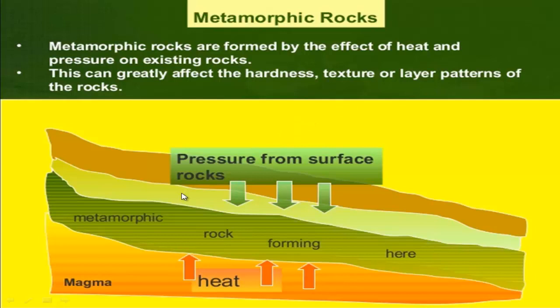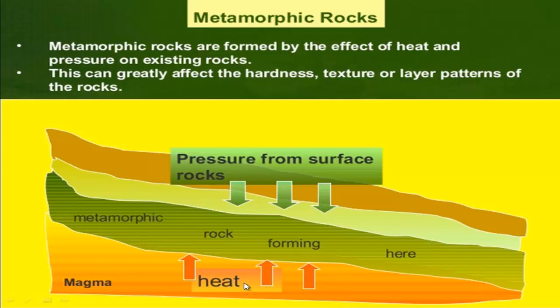That means, follow here, metamorphic rock is forming here, and metamorphic rocks are formed under the pressure from surface rocks. That means from the pressure of other rocks, igneous rock and alluvial rock from the surface area, and the heat of magma. Under the ground there is magma, igneous rock, and igneous rock is actually molten. So high temperature is present here.